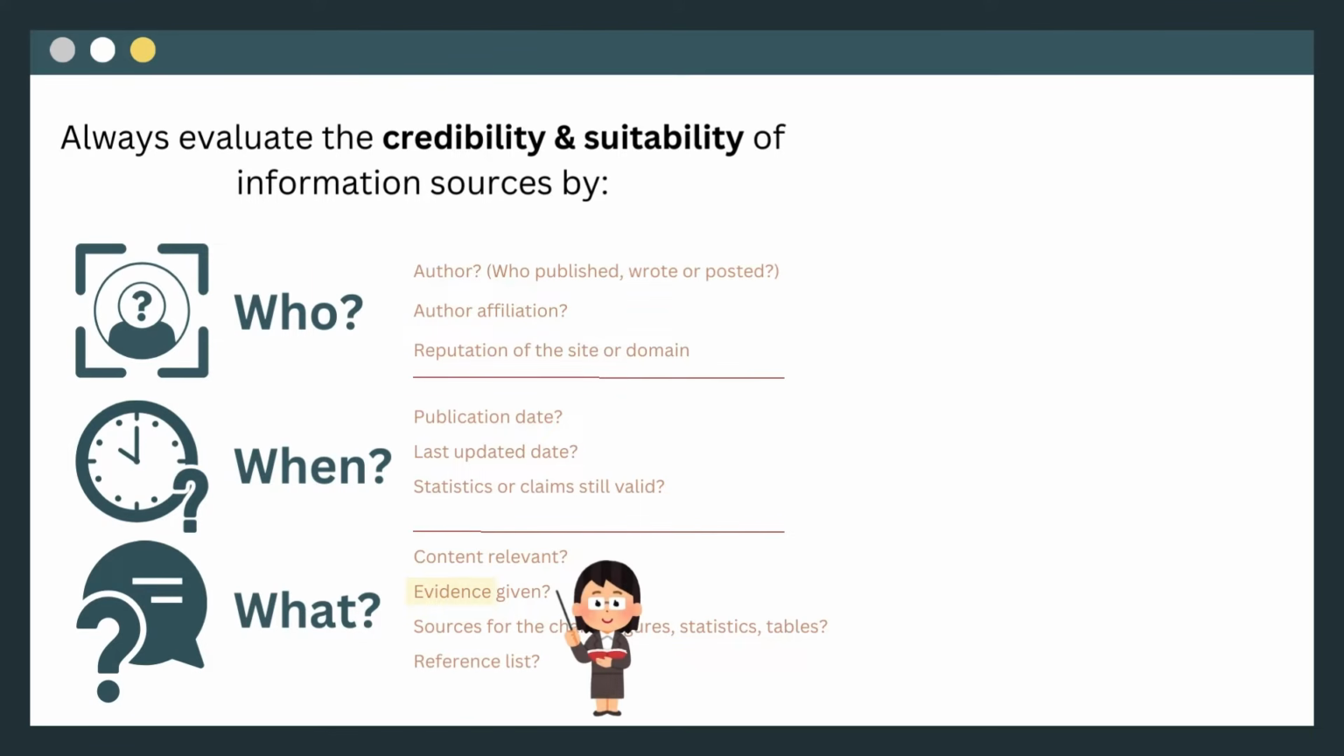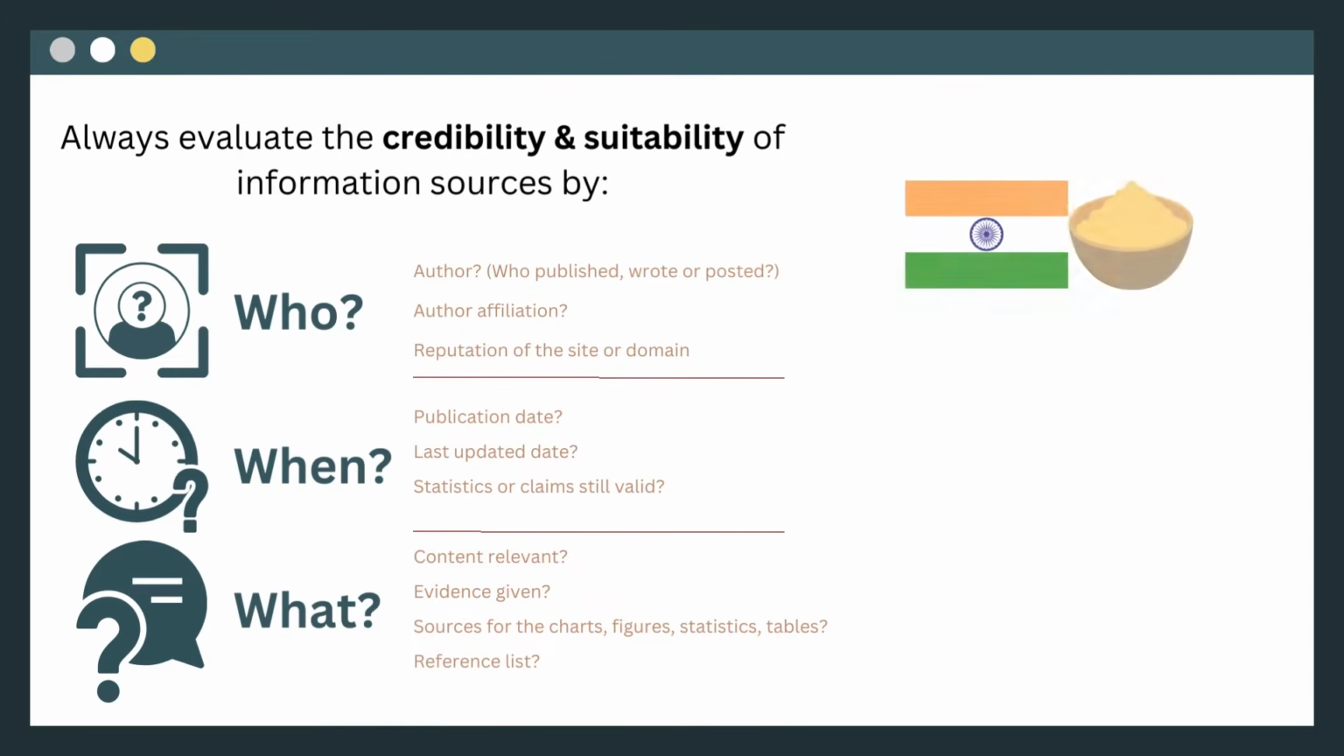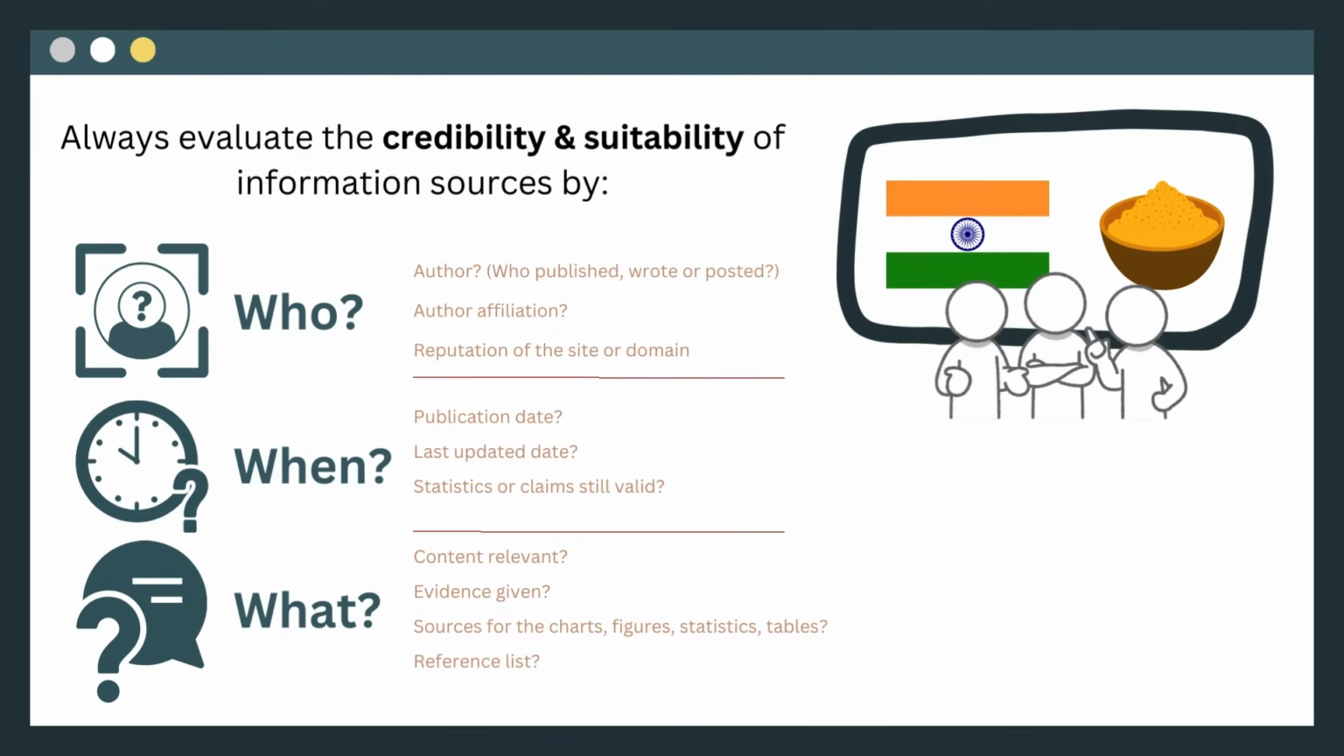Next, look for evidence. Do the authors provide supporting evidence for their claims? Are their sources cited for statistics? Check if there's a reference list, as it allows you to cross-check the information. For instance, if you read an article claiming that India is the top exporter of turmeric in the world, can you find that information in more than one place? And if you do find it, was it published recently or back in 2010? It's important to seek out more recent and reliable sources.